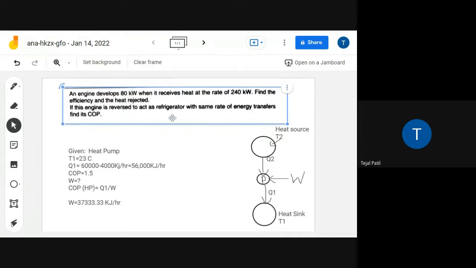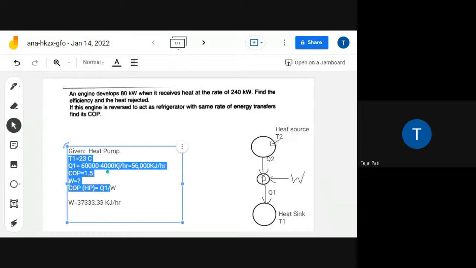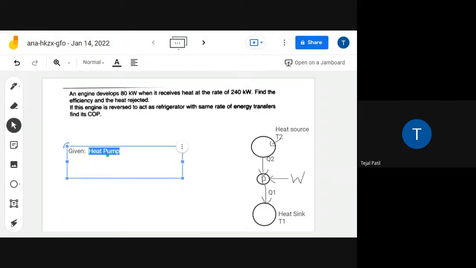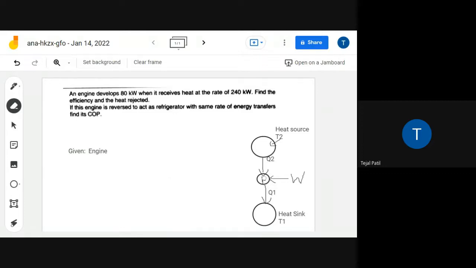Okay. So now here you can see the engine is there. Let's erase everything here. What is here? Engine. So instead of P, let me write it down here as E. So here is the engine.